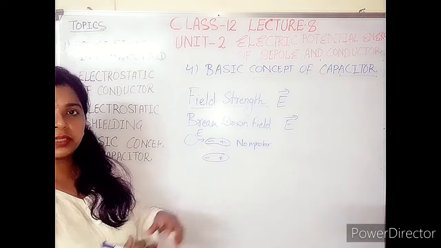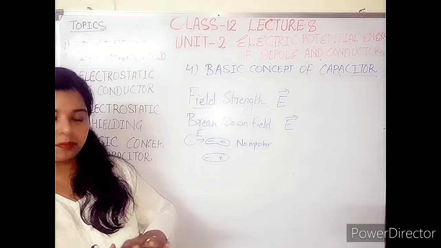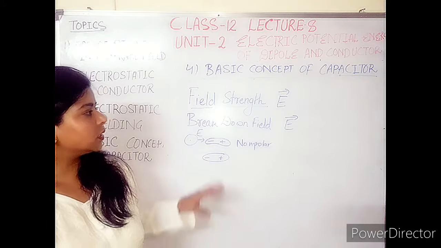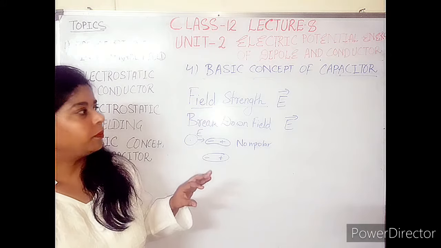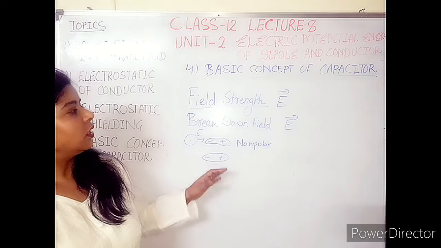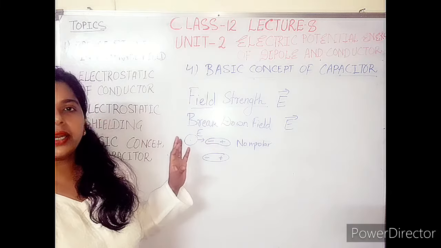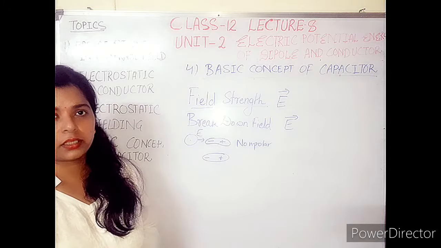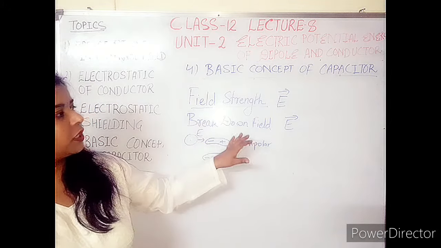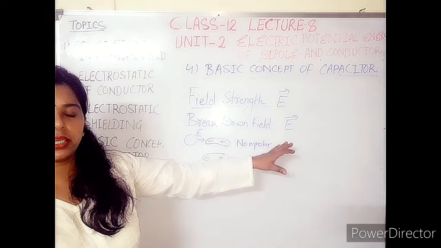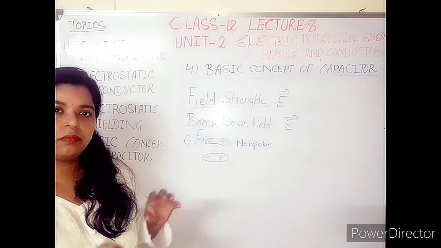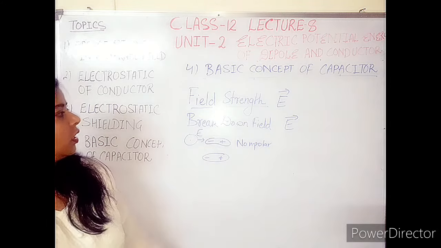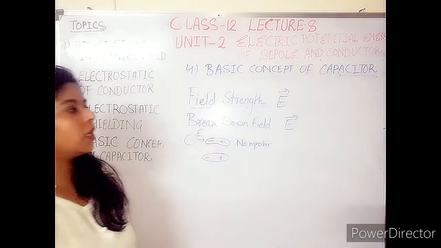But there is a limit of stretching. If we stretch a rubber to the maximum limit or more than the maximum limit, what will happen? The rubber will break down. Same is the case here. If we apply the electric field beyond a certain value, then the polar or non-polar atom breaks down, and that situation means there will be no existence of a dielectric. So the breakdown field is the particular maximum value of applied field after which the dielectric breaks down.